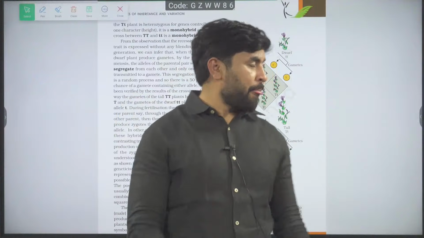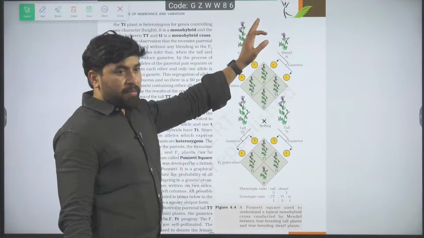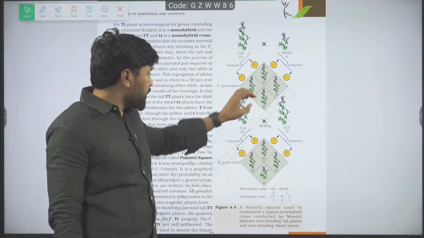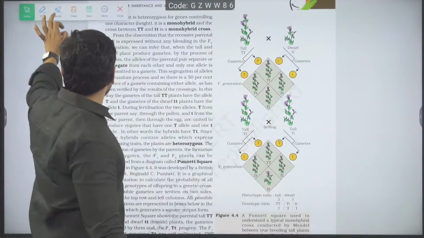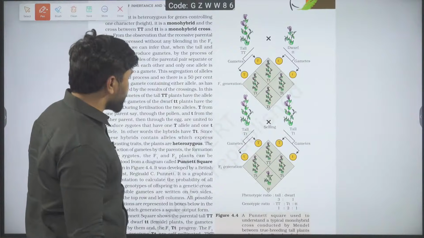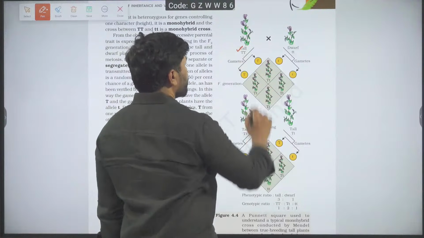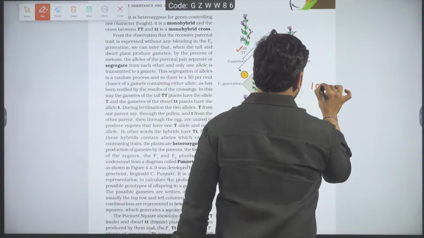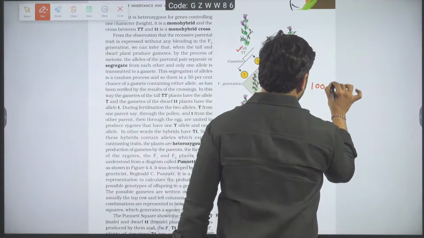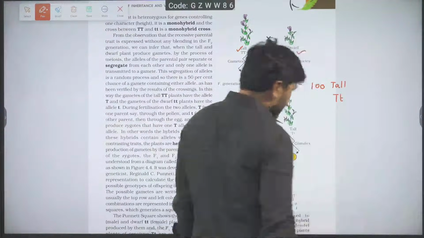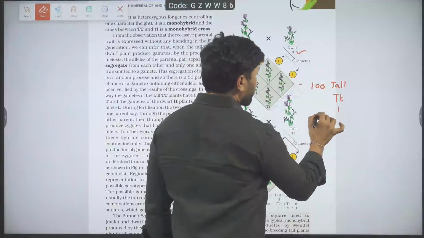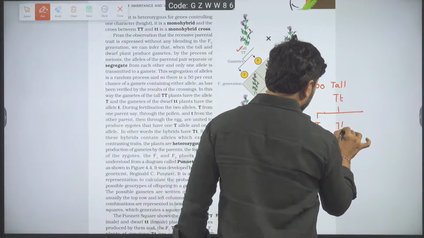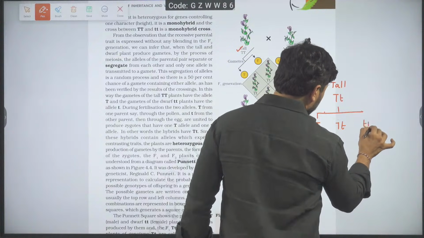Then, the same monohybrid cross which was conducted by Mendel, we conduct in order to know genotypic and phenotypic ratios. We have taken pure tall and pure dwarf; the F1 generation is 100% tall. The F2 genotypes are capital T capital T, capital T small t, and small t small t: tall, tall, dwarf.